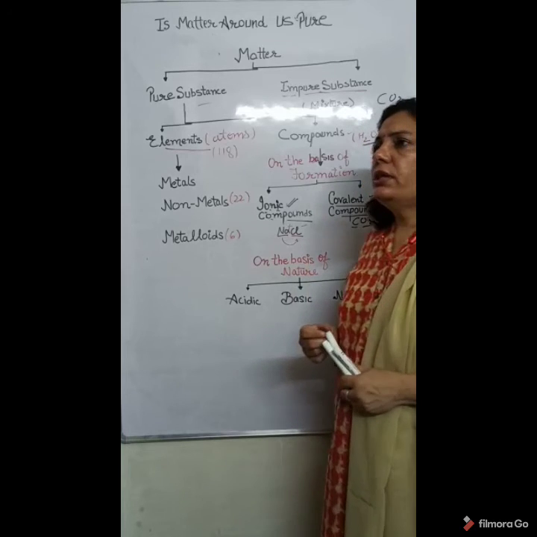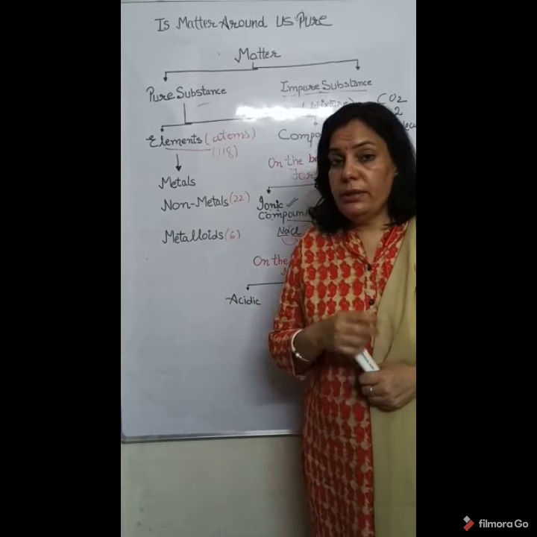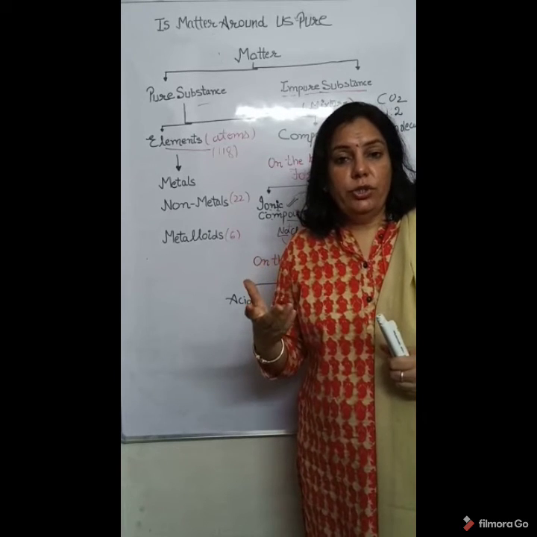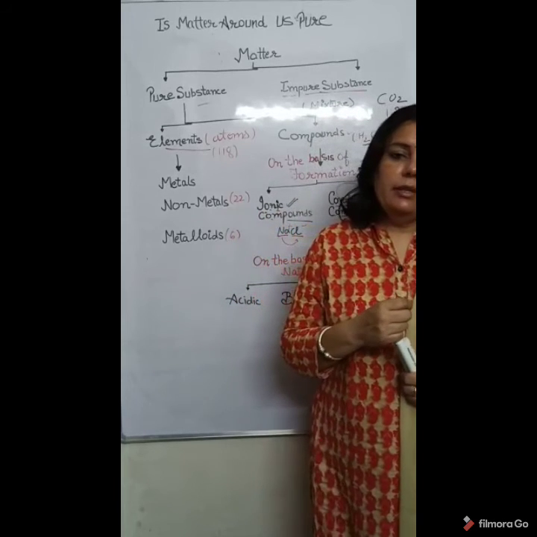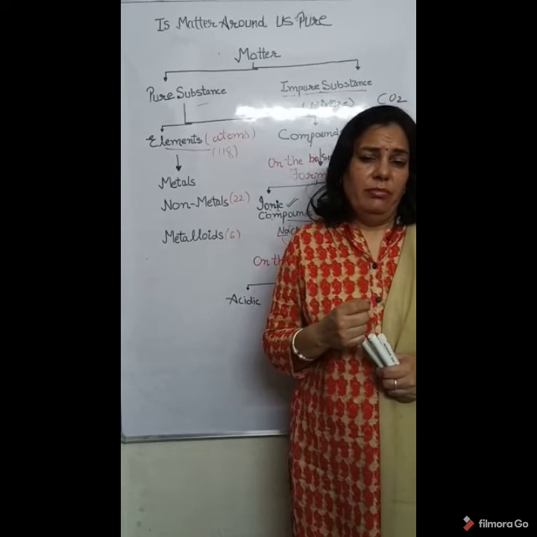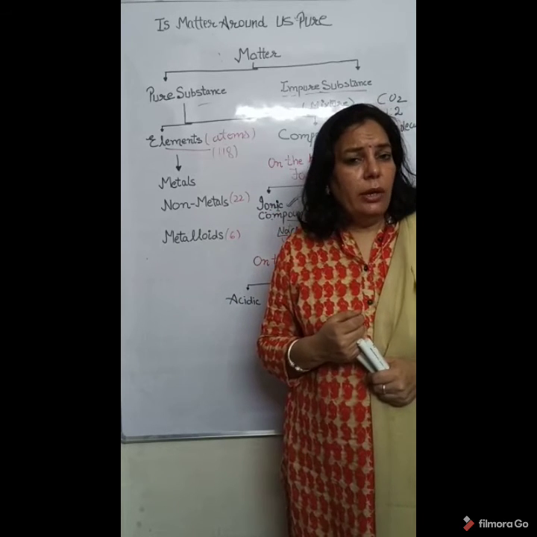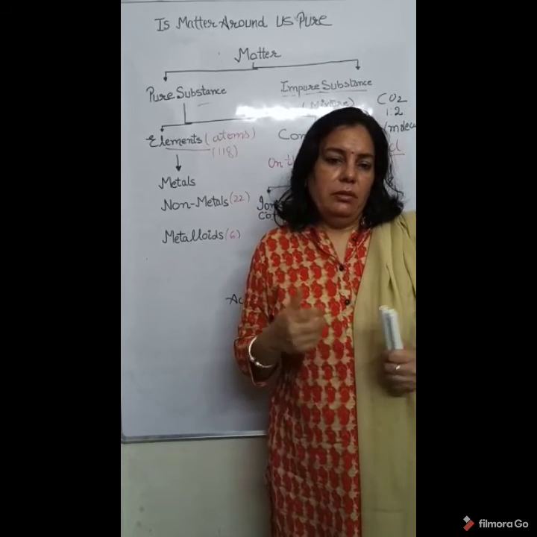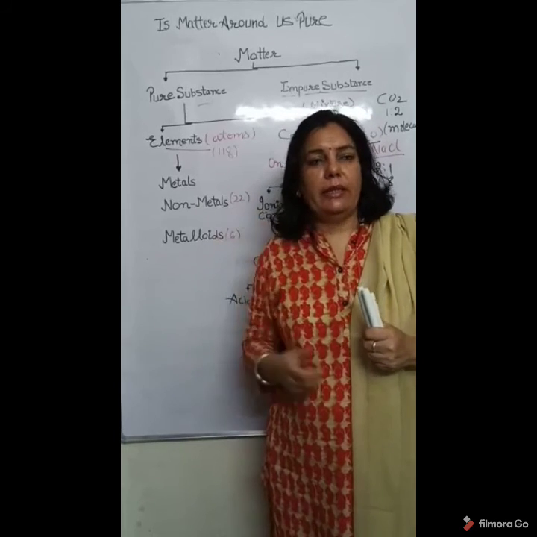For example, children, you must have noticed that some substances are very sour, meaning खट्टे होते हैं. For example, lemon, orange, grapes, all these are sour in taste, whereas some substances are bitter in taste. The best example is baking soda, which is bitter in taste. Some substances are neutral, meaning they don't have any sour taste; they are neither acidic nor basic.